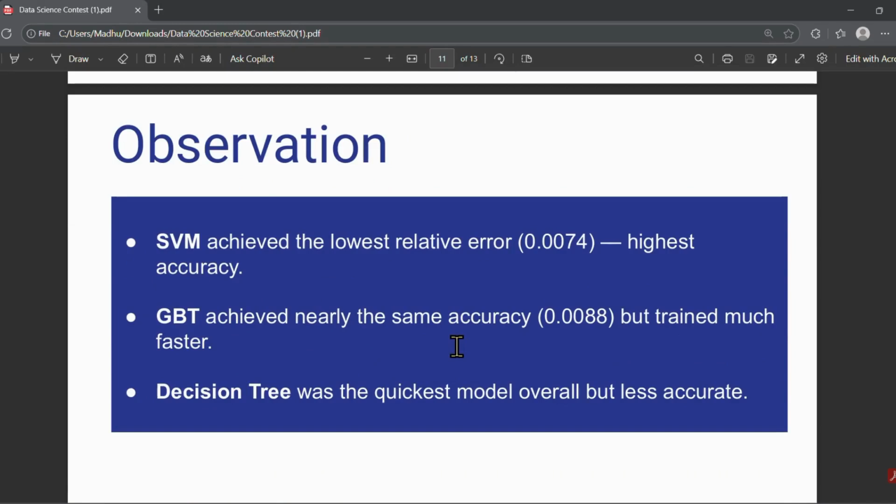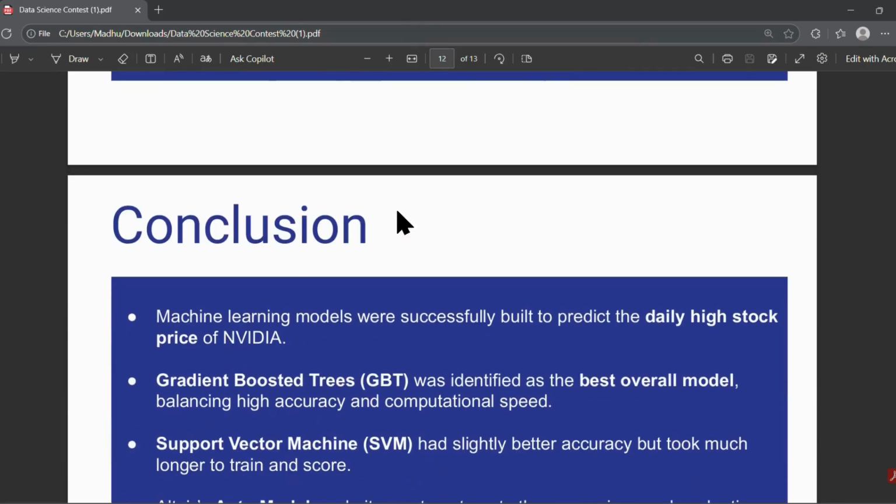Best accuracy: support vector machine, 0.0074. Best speed and balance: gradient boosted tree, 0.0088. Fastest model: decision tree. Weakest model: random forest. Overall, gradient boosted trees were selected as the best performing model.